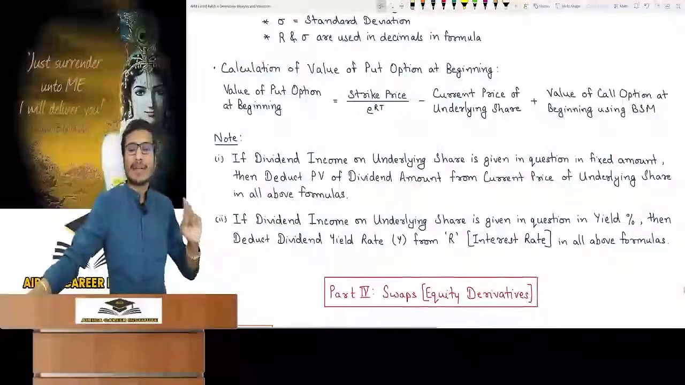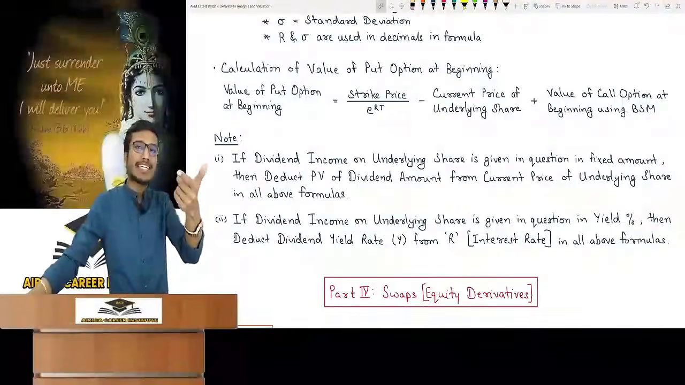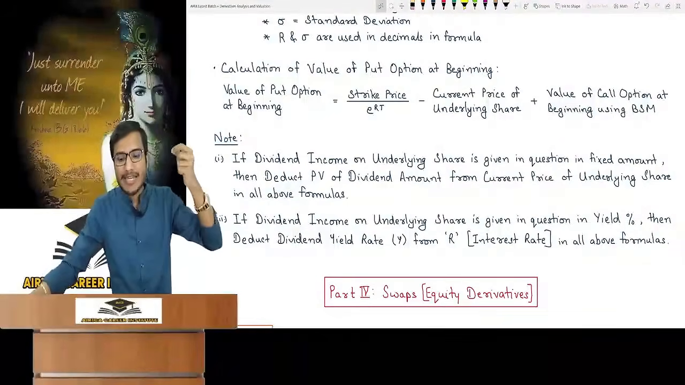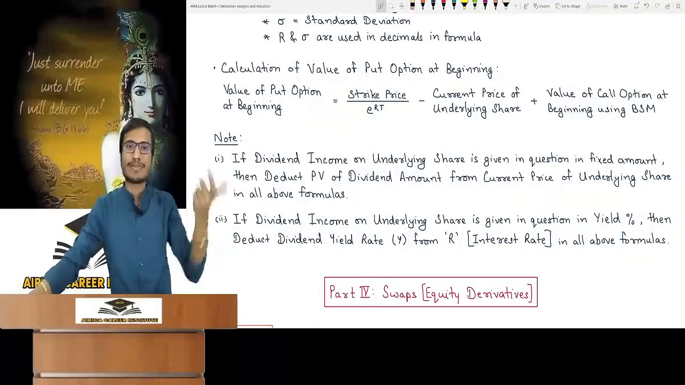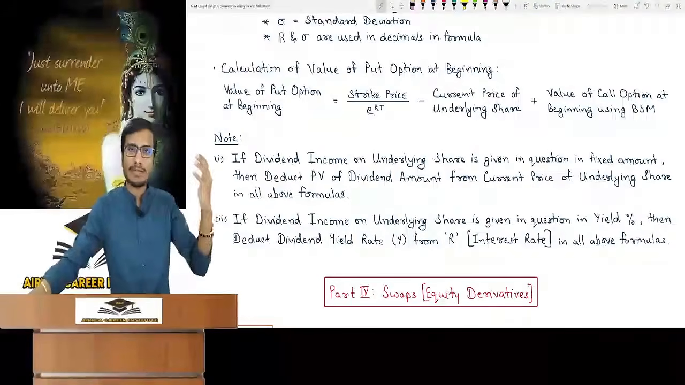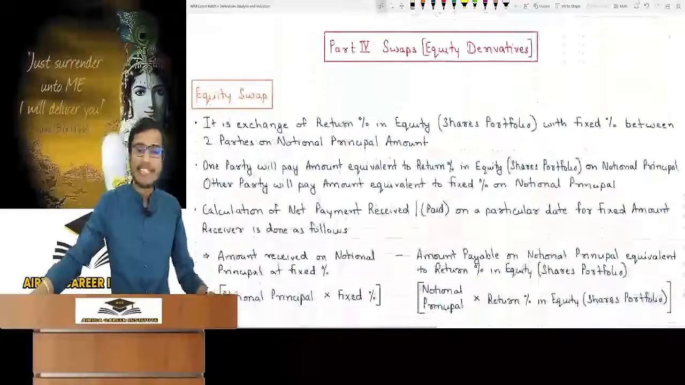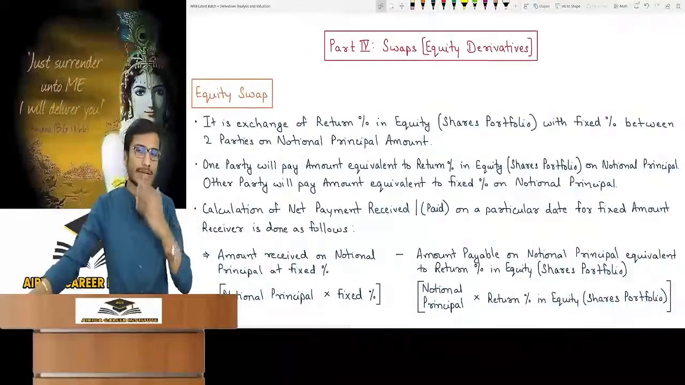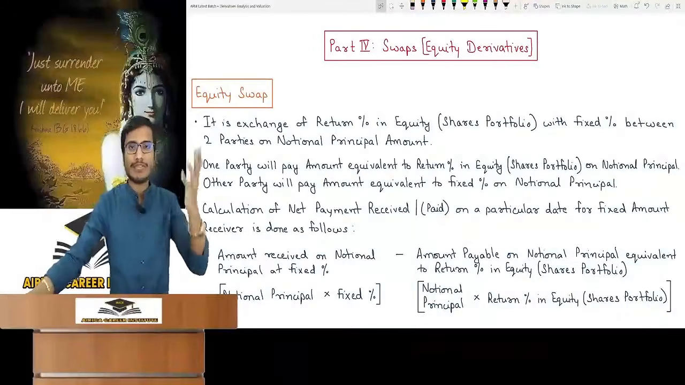Or if you are given the yield percentage on dividend income of the underlying share, then wherever the rate of interest R is coming, the dividend yield rate, which we denote by Y in the formula, will be subtracted from it. Same logic. Black-Scholes is over. With this, I have revised the whole concept of the third part of this chapter. The most important part is complete. Now let's quickly revise two useless parts.